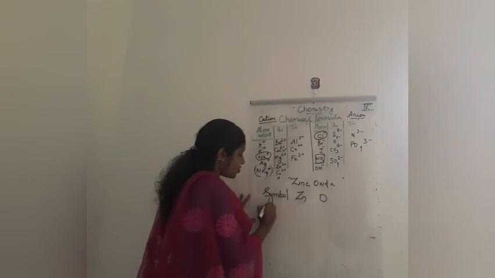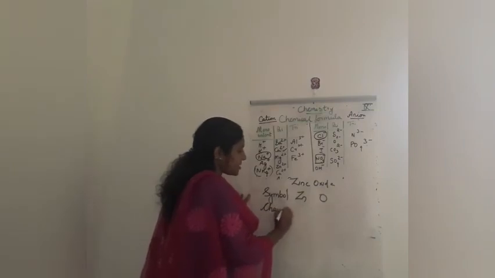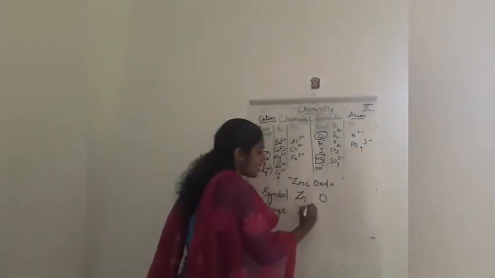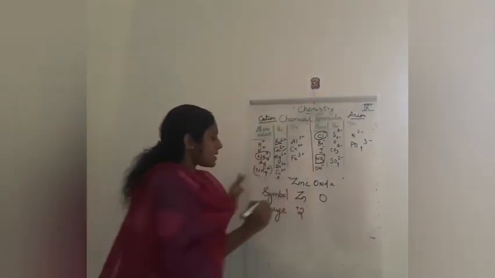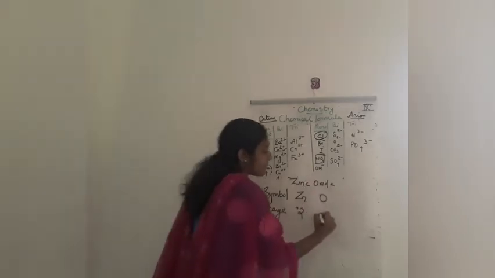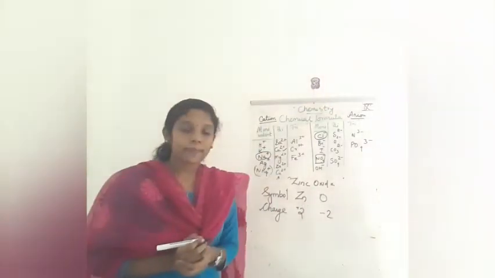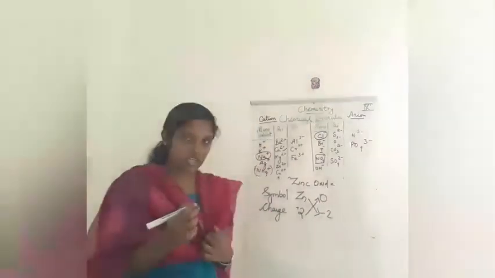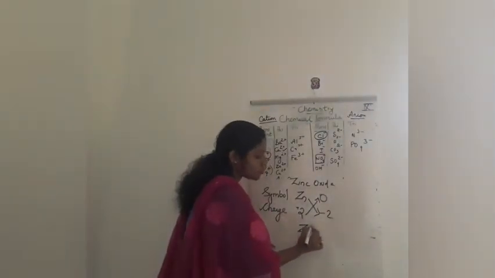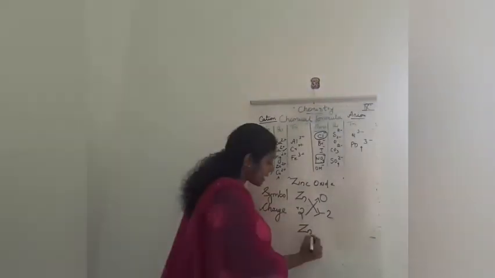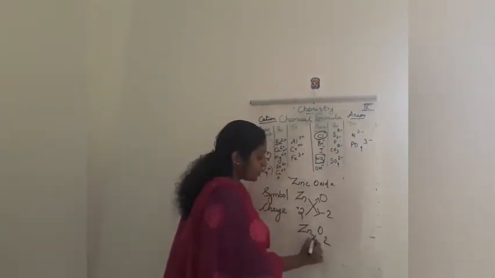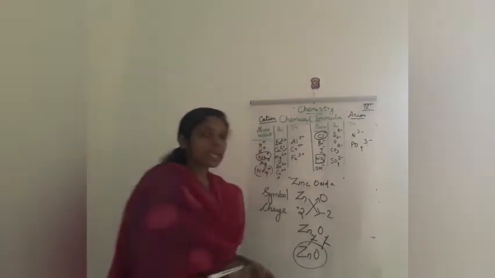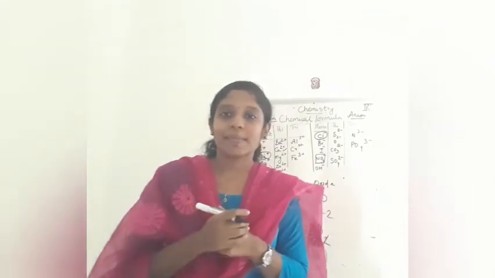Then you have to write the charge separately. Look at the charge of zinc: zinc is a bivalent cation, so it is 2 plus. Then oxide is minus 2. Okay, now you have to cross multiply it. When cross multiplying, taking the number only, Zn2 O2, and 2 and 2 we cancel, so it is ZnO. Okay, so this is the rule for writing the chemical formula.